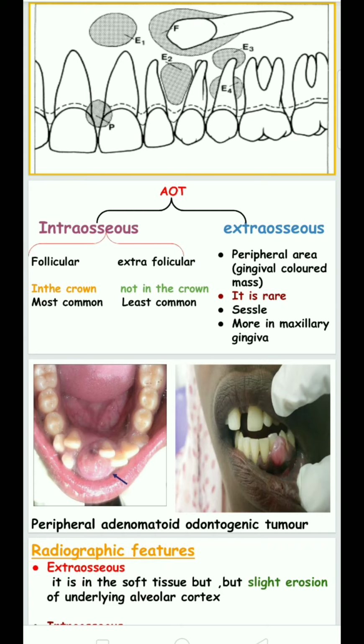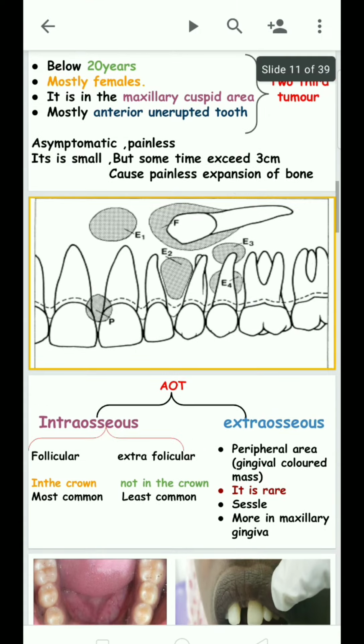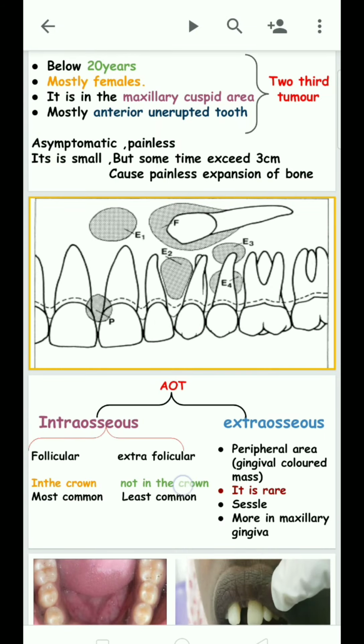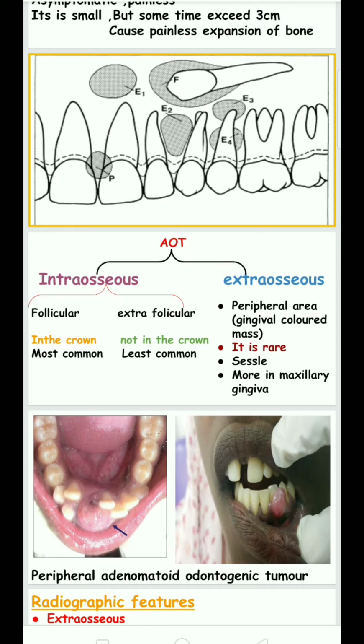The intraosseous type is further divided into follicular and extrafollicular. The follicular type is where the tumor surrounds the coronal area. The extrafollicular type is other than the coronal area, which means the tumor is not in the coronal area but in the periapical area, or sometimes the midpoint of the root, etc. In adenomatoid odontogenic tumor, the most common is intraosseous. In intraosseous, the unilocular and follicular pattern is most common.